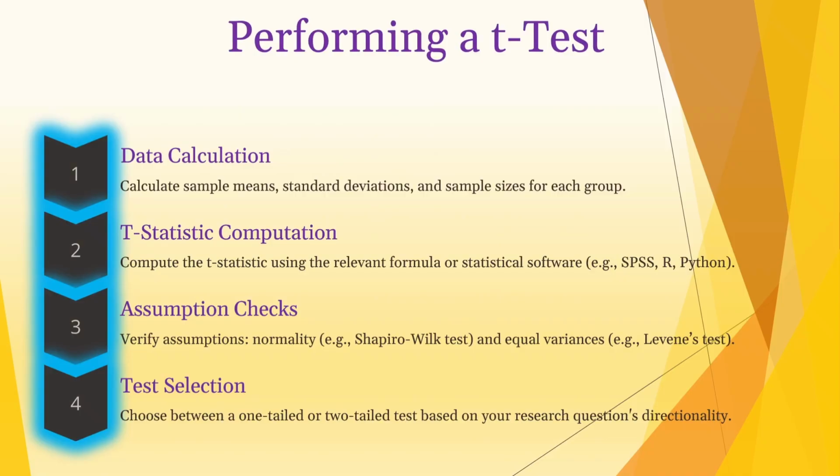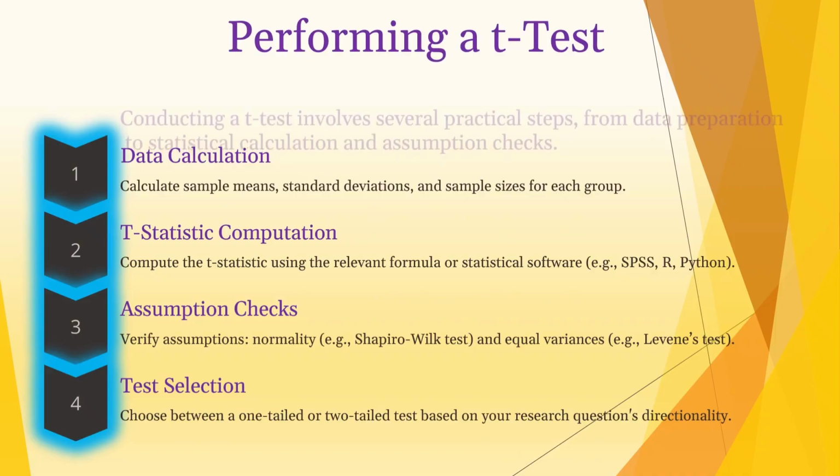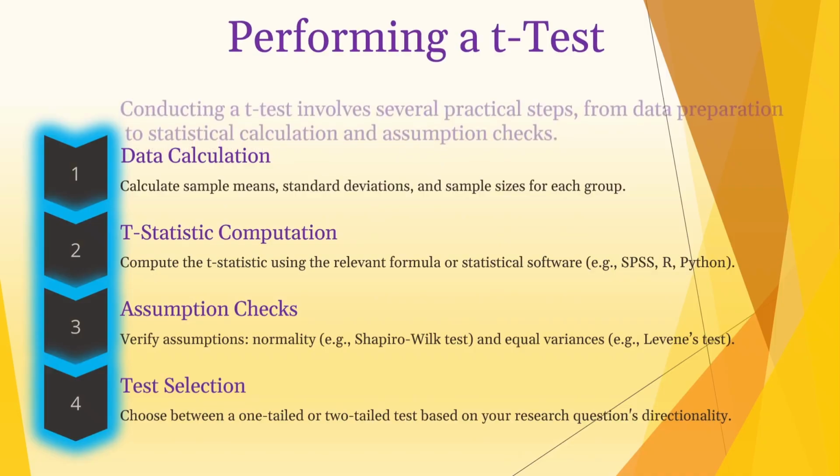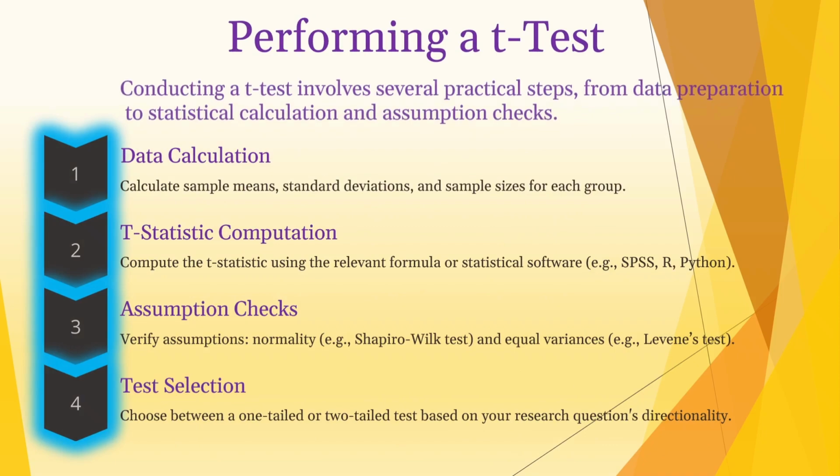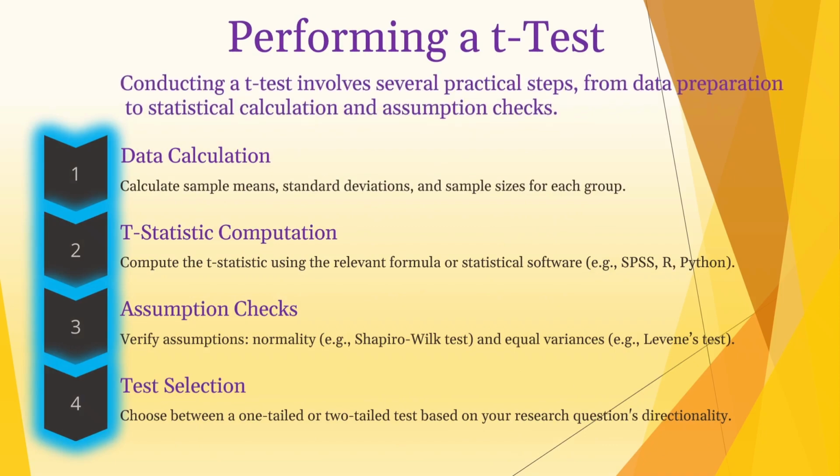And then the third, assumption check. Before trusting our results, we check if our data meets the assumptions we talked about. The fourth is test selection. We choose if we need a one-tailed or two-tailed test based on our research question.